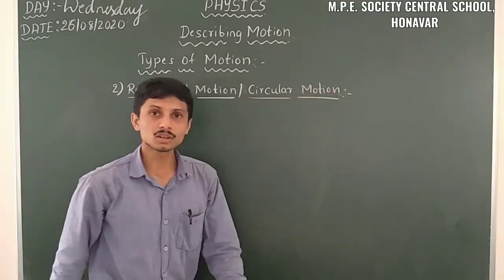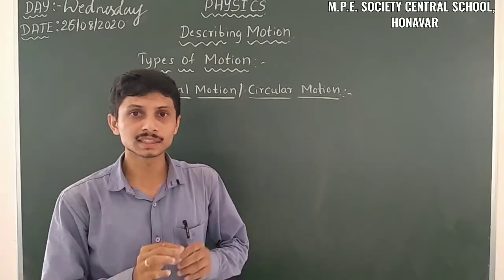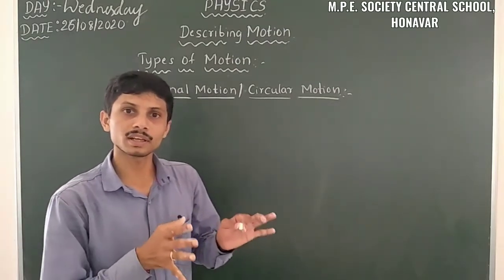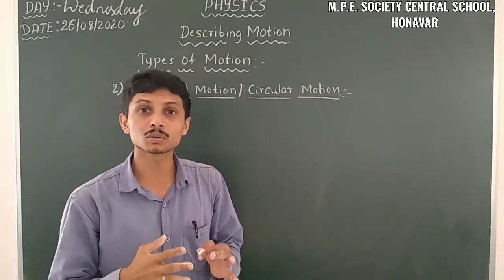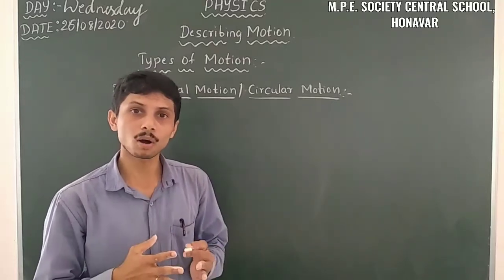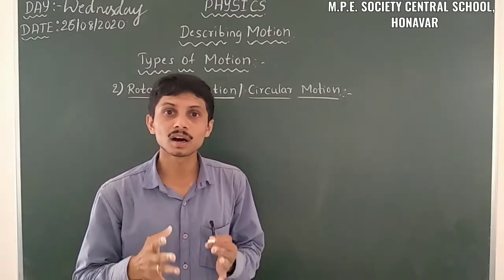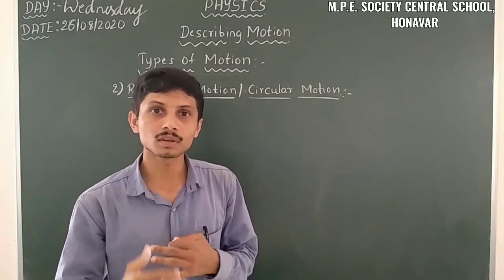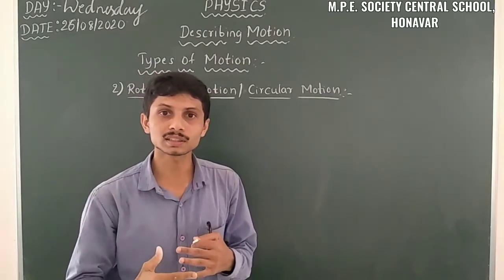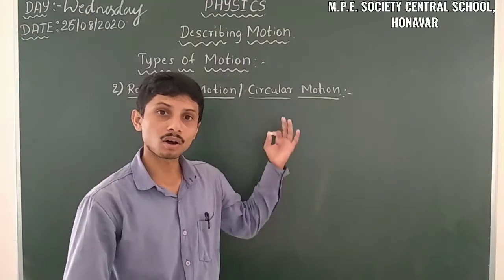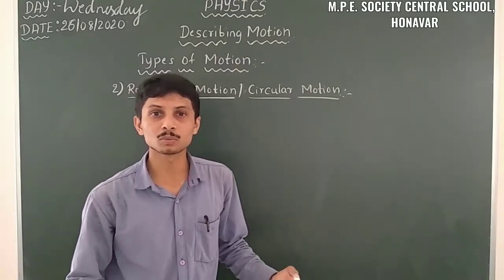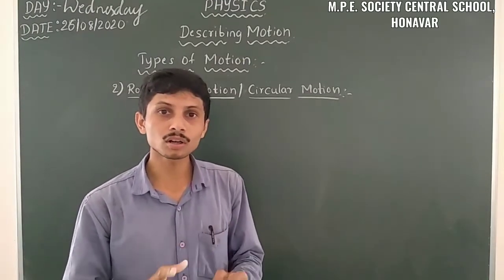The name itself indicates circular, that means it is similar to a circle. When an object takes a circular path while moving, the motion is said to be circular motion or rotational motion.